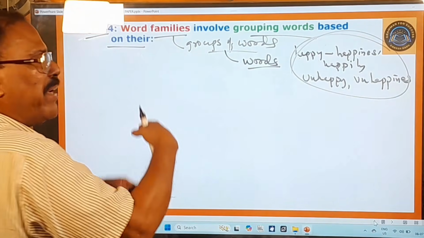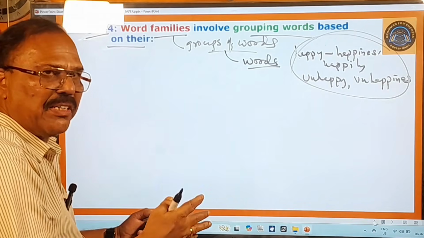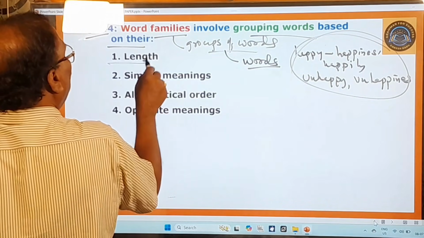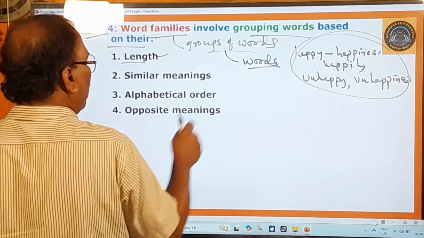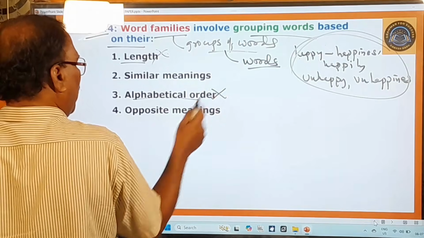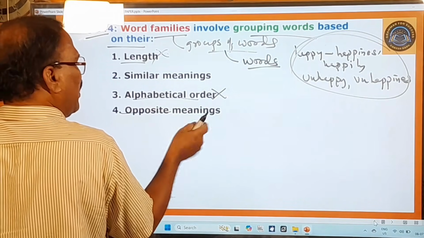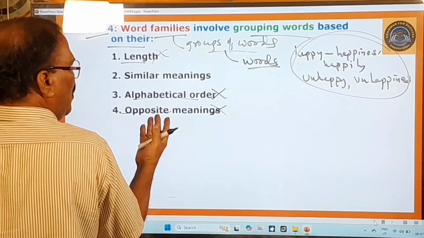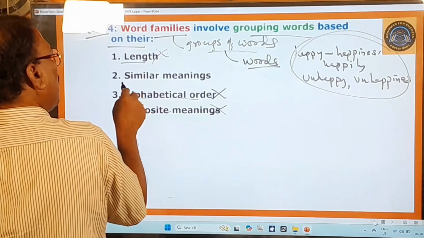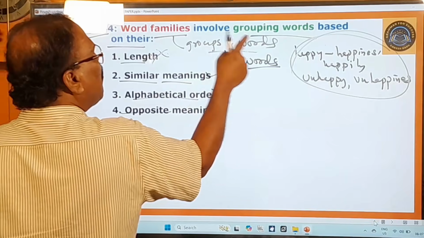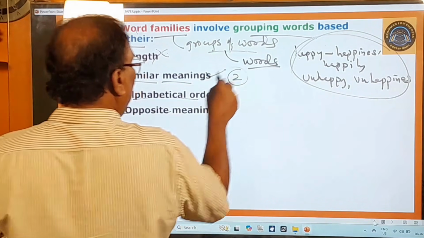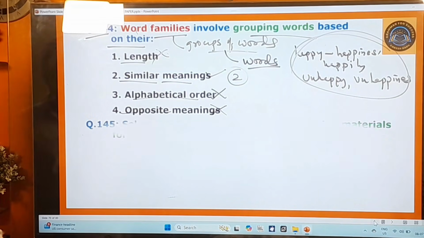And in that way many groups of words are formed in the English language. And how are they formed? Not according to length, not according to the alphabetical order, and not according to opposite meanings, that is antonyms. The groups of words are formed only according to the similar meanings. Therefore the first one, third one, fourth one are wrong, and only the second one is the right one. Now you move on to the next question.